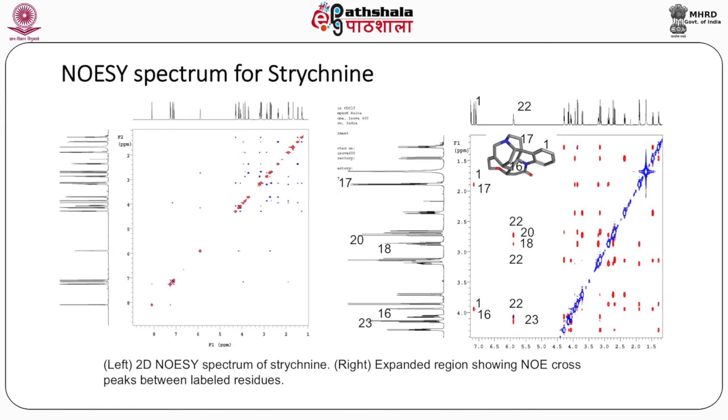And the labels next to the molecule, 1, 17, 16, these are the positions. What you see in the spectrum, the numbers that are listed, 1-17, it means that there is an NOE between the proton at position 1 and the proton at position 17, and likewise 1-16. So, even though in the drawn 2D structure these positions are far in space, in the actual conformation of strychnine in solution, these regions come together. So, NOE helps in getting the actual conformation of a molecule in solution.